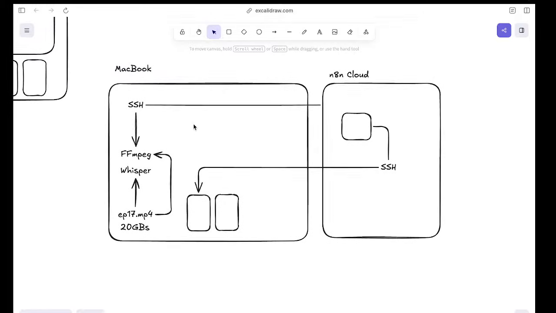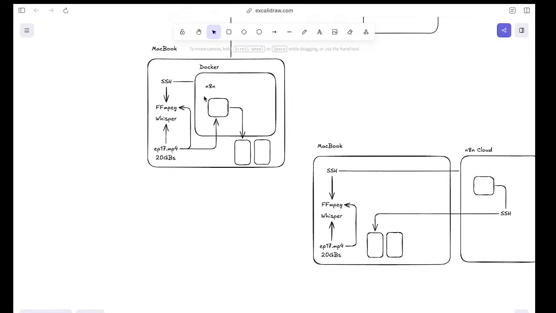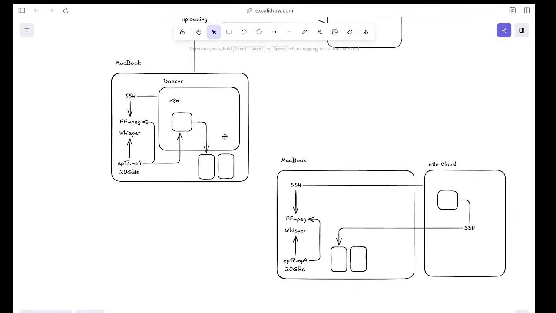There's one challenge in the proof of concepts that I have been working on, which is file storage. When I start writing some files from here to the MacBook, it fails. Or vice versa, if I take a file and then put it here using the file, what is it called? The file read and write node, then it fails. So in those cases, maybe we need to take option 2.